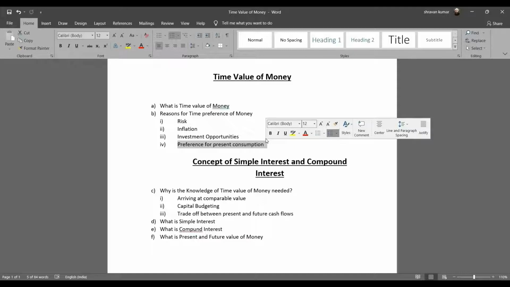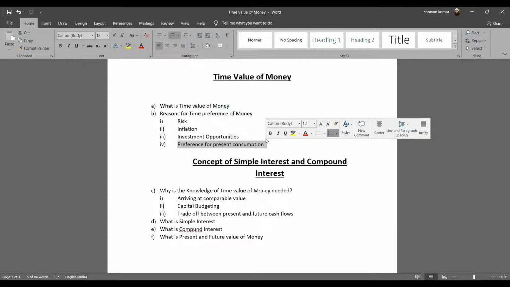So for example, 100 rupees today, like in the earlier example, is not equal to 100 rupees one year down the line. How am I telling this? I am only able to tell this because of the concept of time value of money. Because you would come and say one year down the line, hey, you have given me 100 rupees one year back, and your 100 rupees is the same as what you had one year back. Whereas my 100 rupees, what you have given me a year earlier, has now turned into 110 rupees. So arriving at a comparable value is why the knowledge of time value is needed.